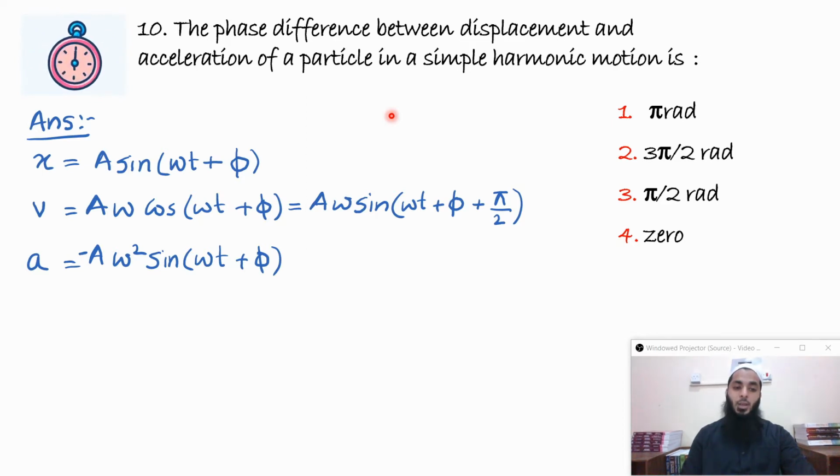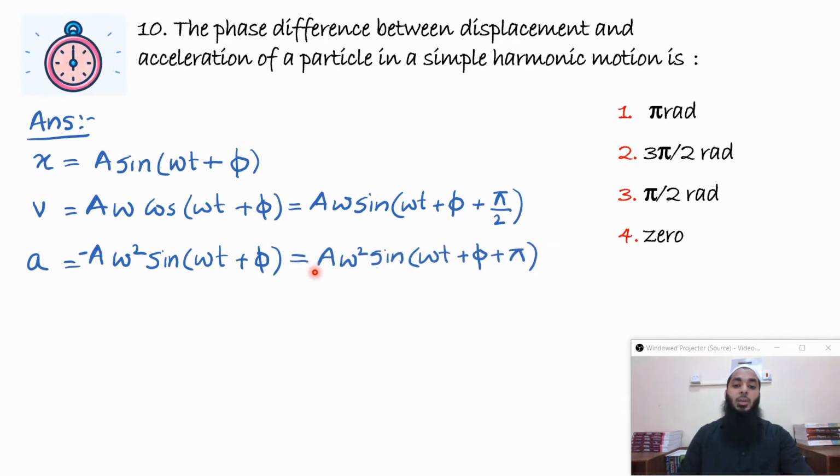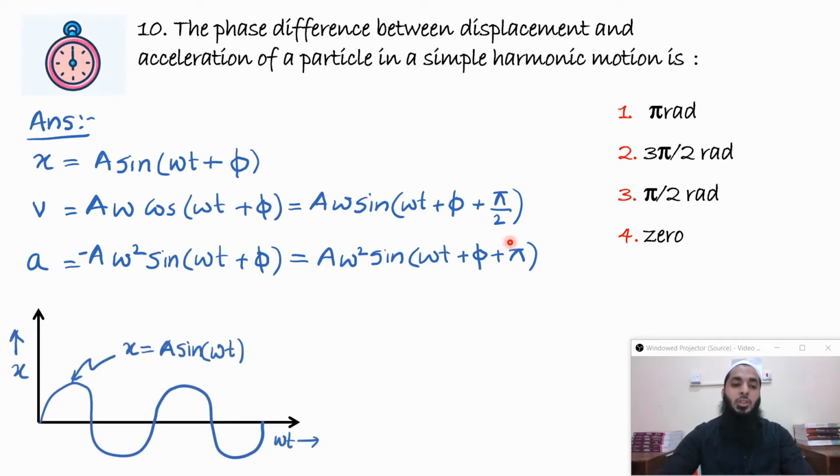Now, here cos(ωt + φ) can also be written as sin(ωt + φ + π/2), because sine is positive in the second quadrant. So we can clearly write it like this. This is basic trigonometry. −a ω² sin(ωt + φ) can also be written as a ω² sin(ωt + φ + π). So clearly we see that the phase difference between x and a is π.